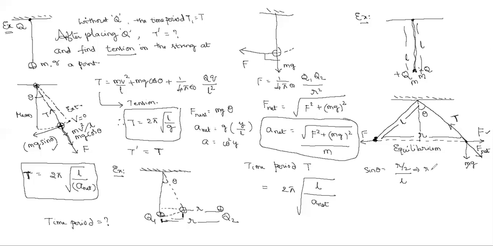For a small angle, theta equals r by 2L. This is not a small angle. Okay, sir. This may be 30 degrees, 60 degrees. So that is not a small angle. So we can directly substitute, if they give the theta value, we substitute L, and we can find out what R is. But the problem is theta is not given. Yes, sir. So we have to find out that theta also.